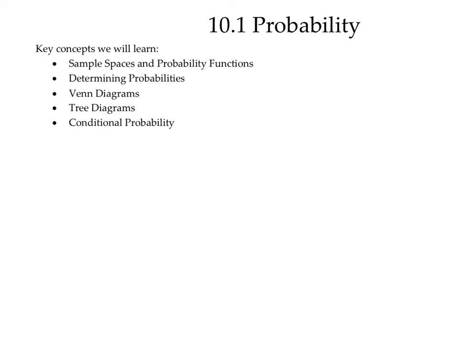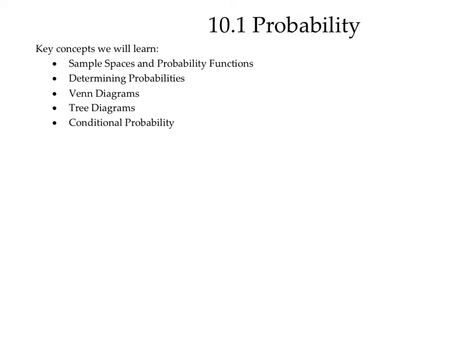To start off, let's consider what we mean by the word probability. If I flip a fair coin, I know that it can come up either heads or tails. I might even know that the probability of it coming up heads is 1/2 or 50%. But what does that mean? Does it mean if I flip a coin twice, it will come up heads once and tail once?